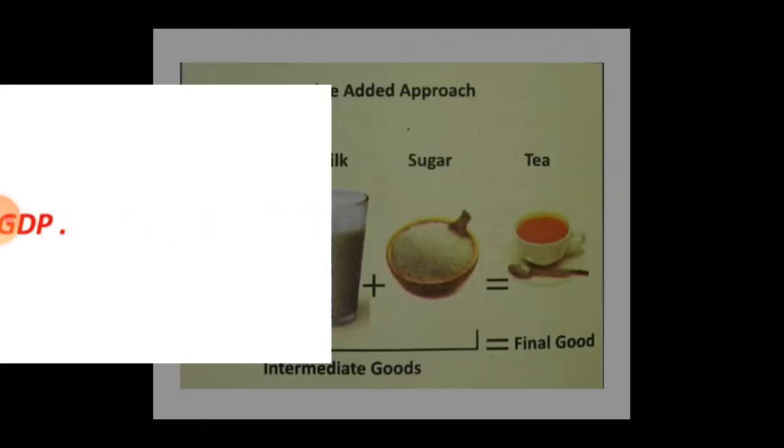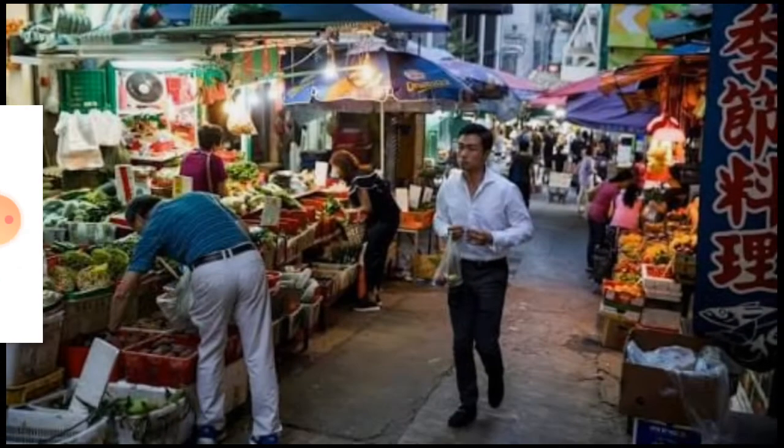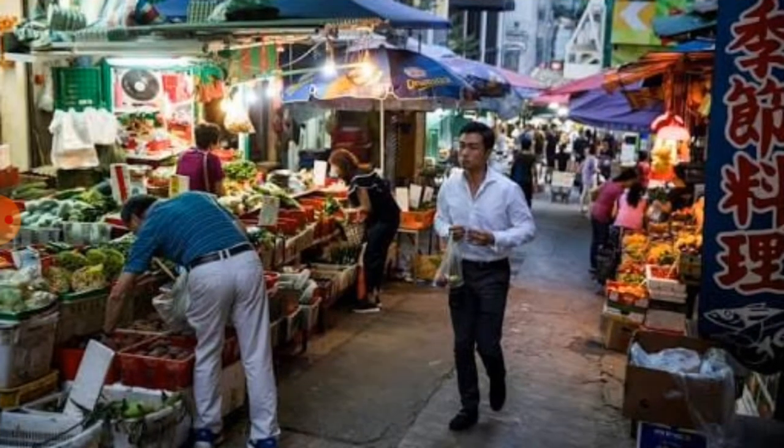Next one, limitation of GDP. Several important goods and services are left out of the GDP. The GDP includes only the goods and services sold in the market.